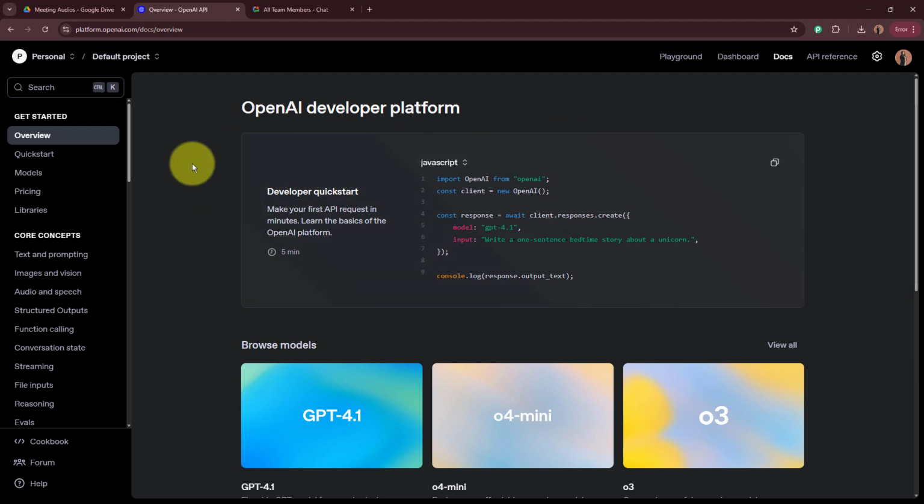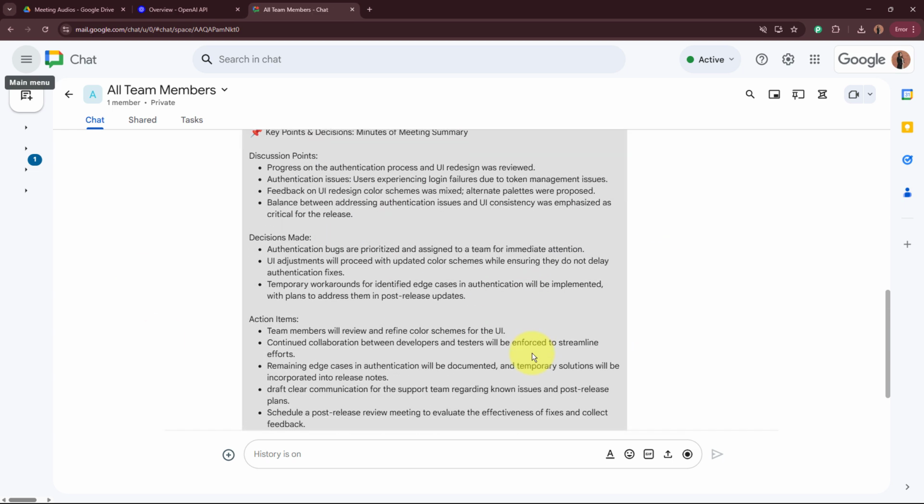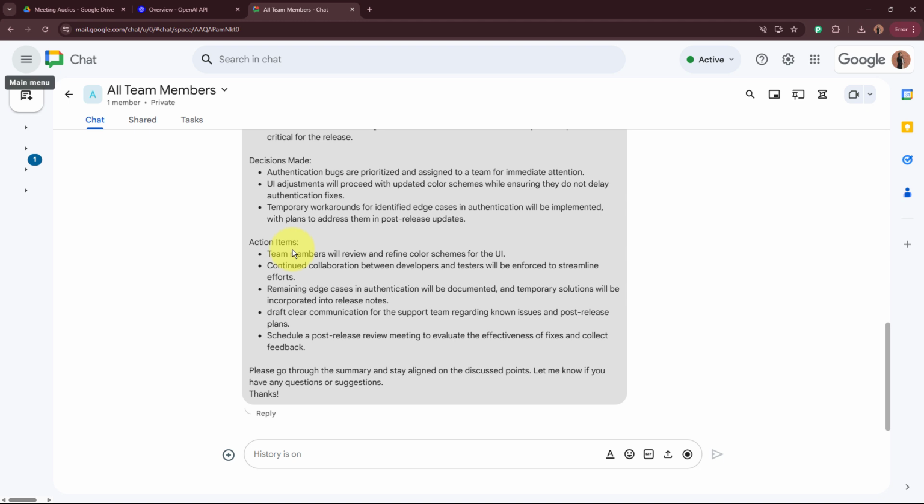Then finally, I use that same AI agent to automatically post the MOM that is generated, the summary that is generated, in my Google chat space that I've created, so that I can share it directly with my team. This saves me time, ensures everyone stays informed effortlessly. And I'm going to create this amazing AI agent with the help of Pabbly Connect.